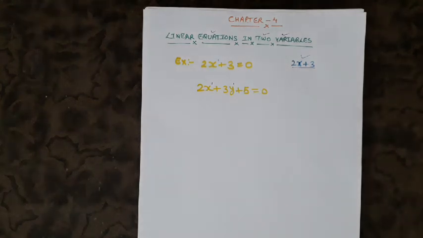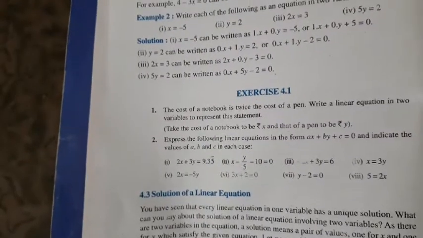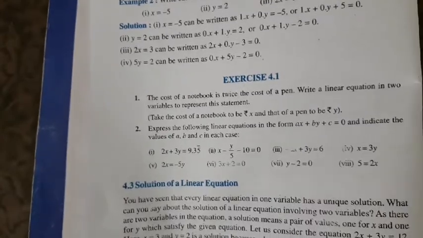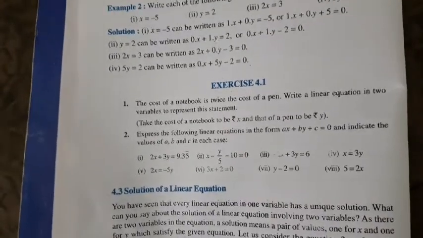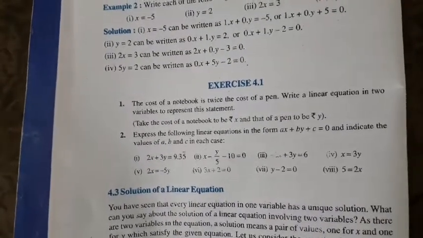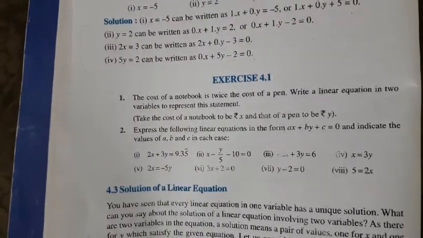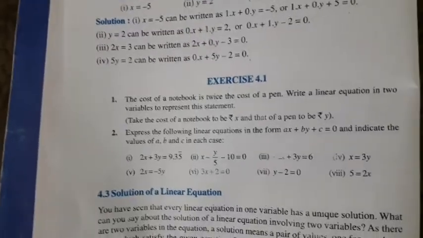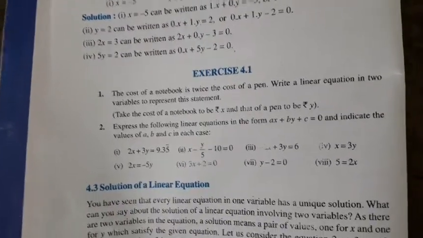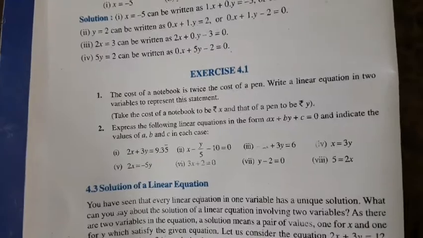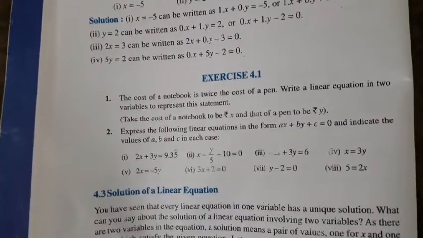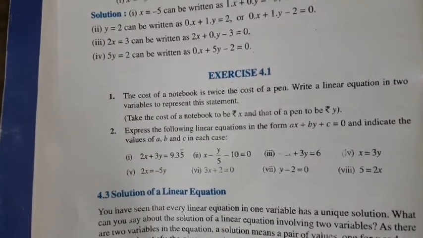Now let us start exercise 4.1. The very first question of exercise 4.1 is: the cost of a notebook is twice the cost of a pen. Write a linear equation in two variable to represent this statement. What is given? The cost of a notebook is twice the cost of a pen.